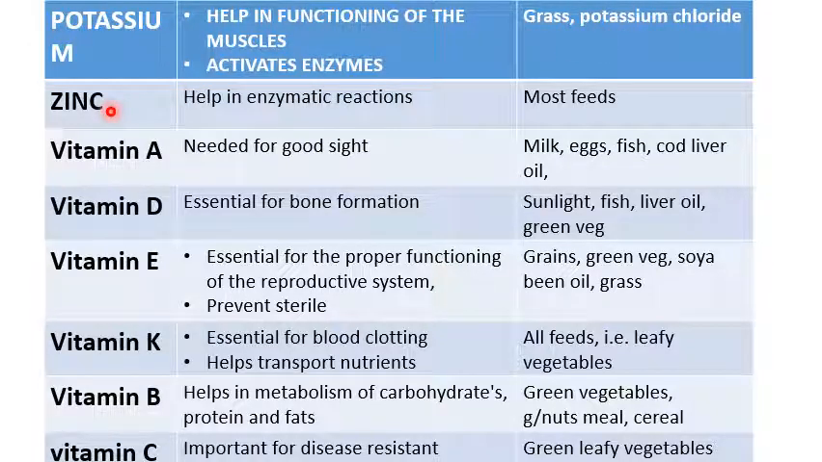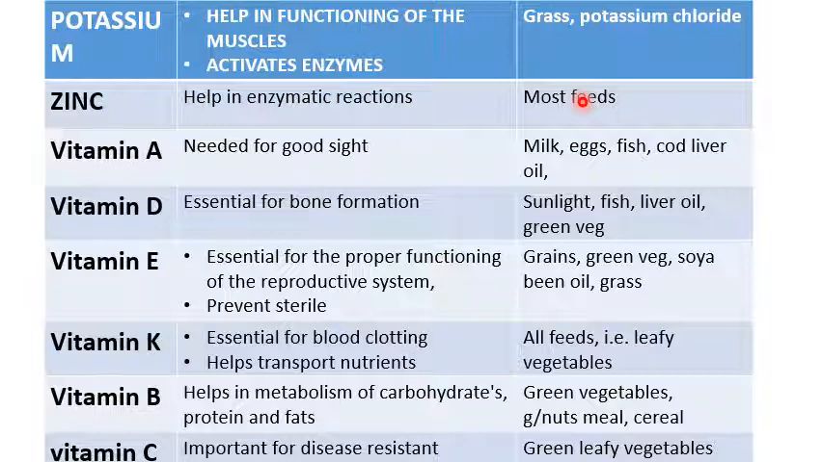And lastly, it's zinc, another good example of a mineral. Zinc is essential in the animal body just because it will help in enzymatic reactions, and most of the feeds are rich in zinc.